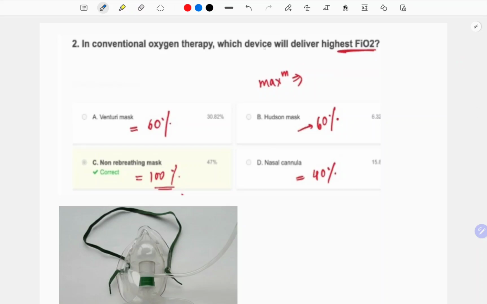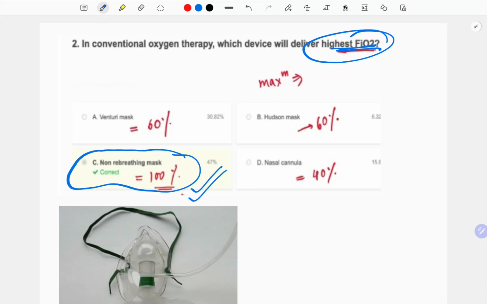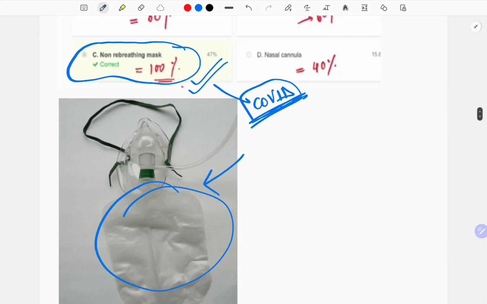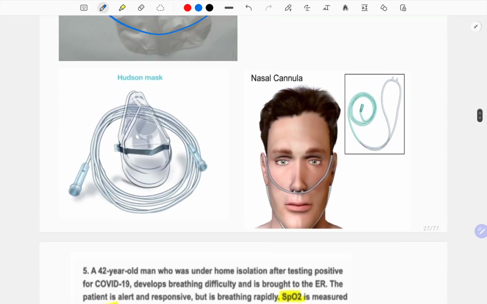In conventional oxygen therapy, which device will deliver the highest FiO2? See, the highest is practically 100%, and that is by the non-rebreathing mask, not the Venturi mask. If you had been there during the time of COVID, these were the masks that were used. This is the mask, and this is the reservoir bag. Now, these are certain other images. This image was asked in NEET recently, and this was also asked. So, this is a nasal cannula. See, there are prongs, and this is a common mask.